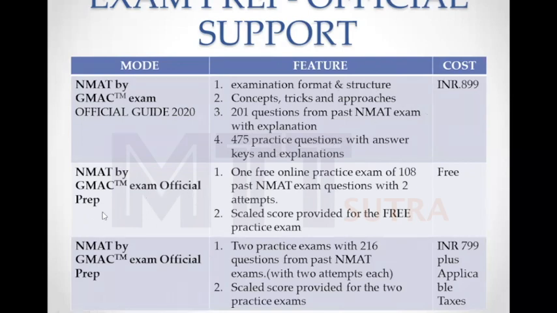The second part is your official prep, NMAT by GMAT official prep. It has 2 parts. First part is a free online practice examination. It is completely free. What is there in it? There are 108 past NMAT exam questions with 2 attempts. You can attempt twice, and you can see your score. You will get a scale score provided for the free practice exam. And what is the second part? Second part you have to purchase. It is not free. 2 practice exams with 216 questions from past NMAT, and you will get a scale score accordingly.